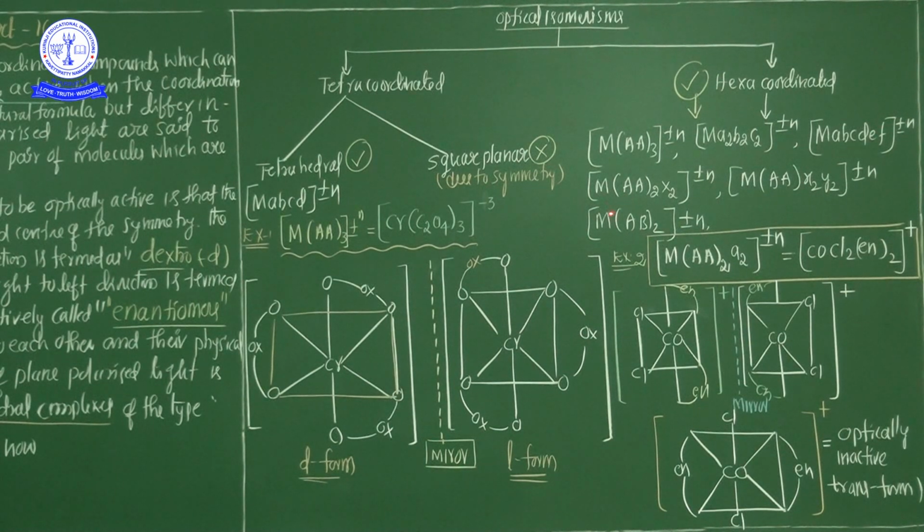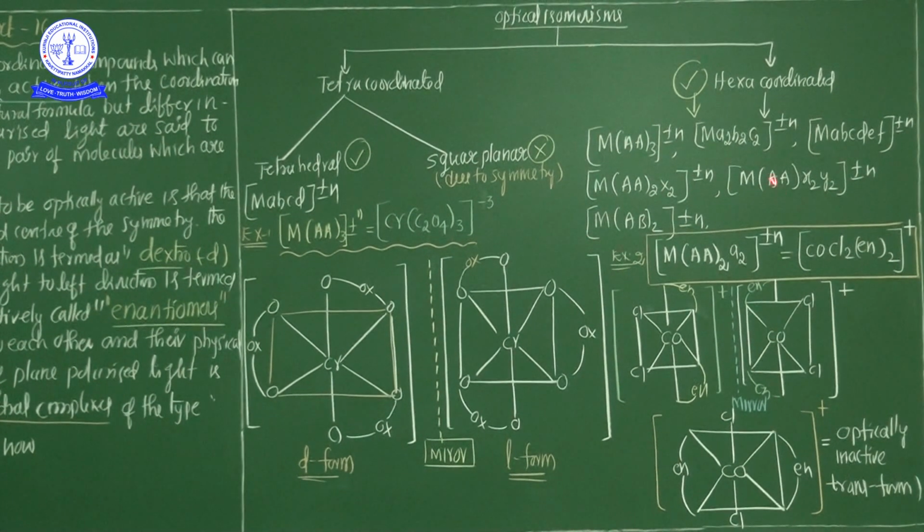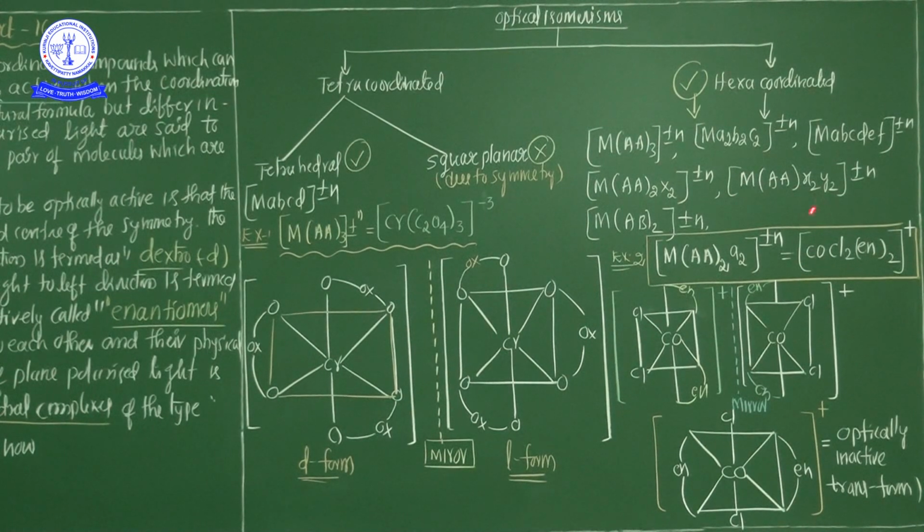Next here MAA2X2. This also exhibits optical isomerism, and this one is also MAAX2Y2 plus or minus n, and the final compound is MAB2 plus or minus n. These compounds also exhibit optical isomerism from coordination number 6.